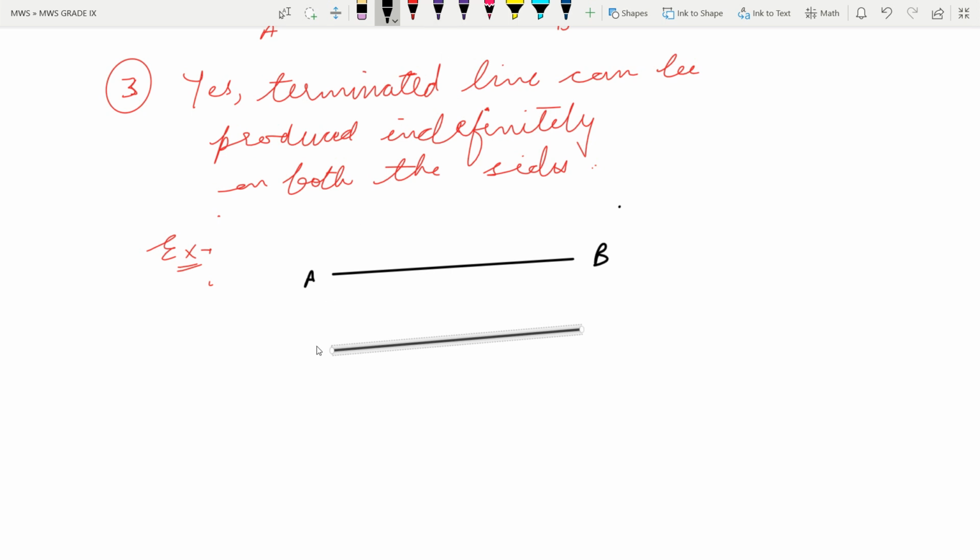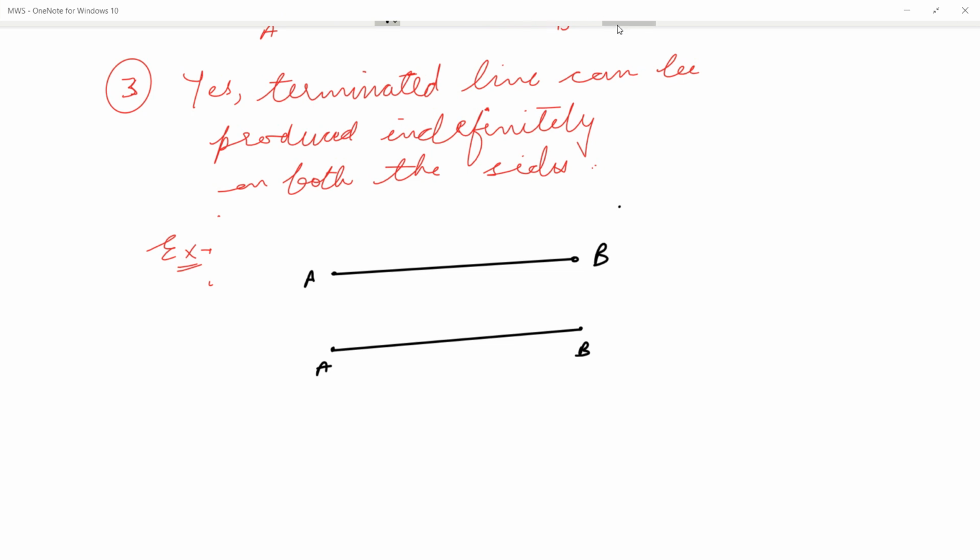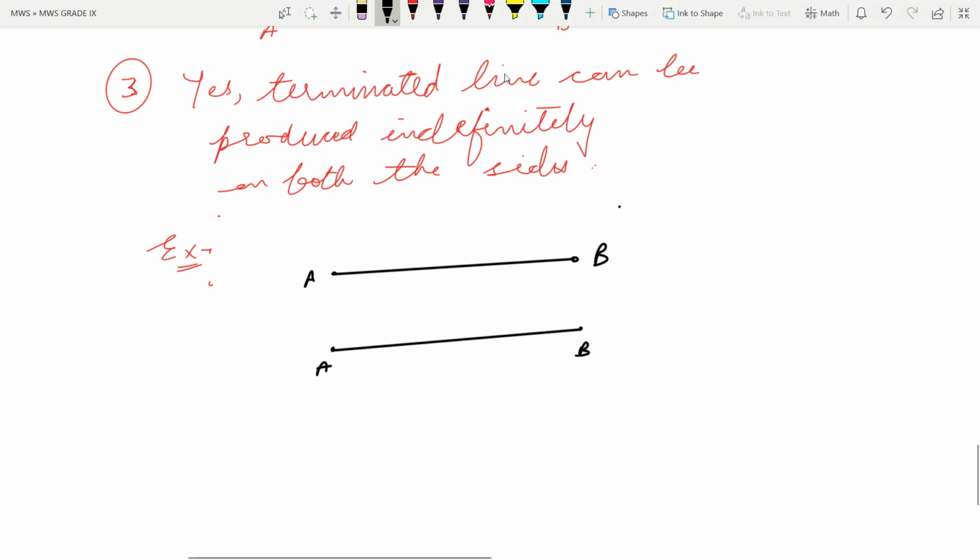Okay, I have redrawn this line again with the same length. Now I have to show that I can produce this. We can produce this. See this? Just wait.